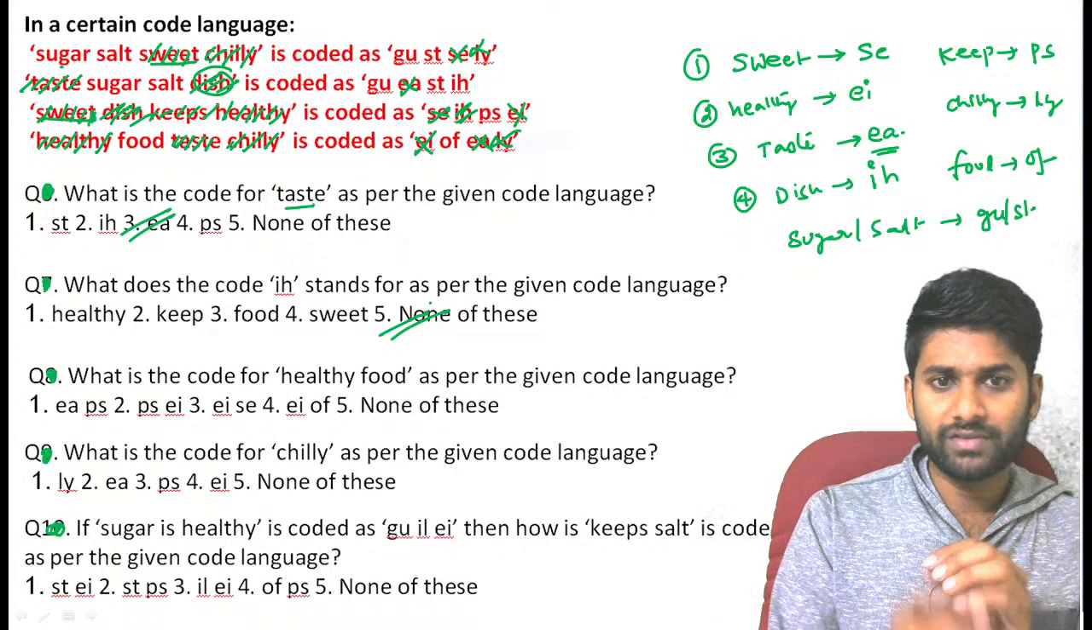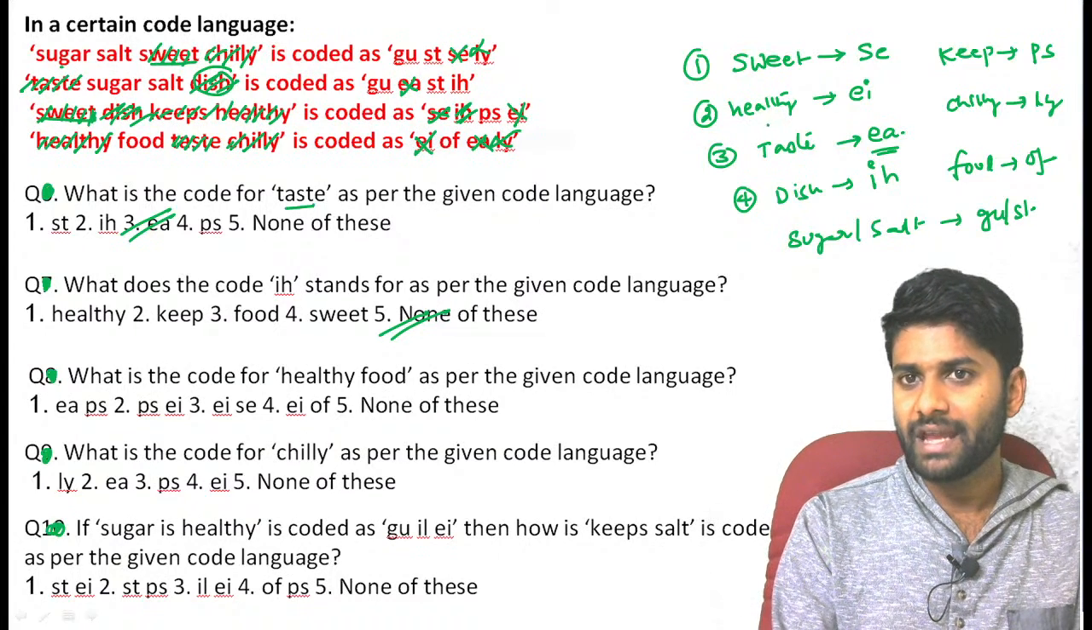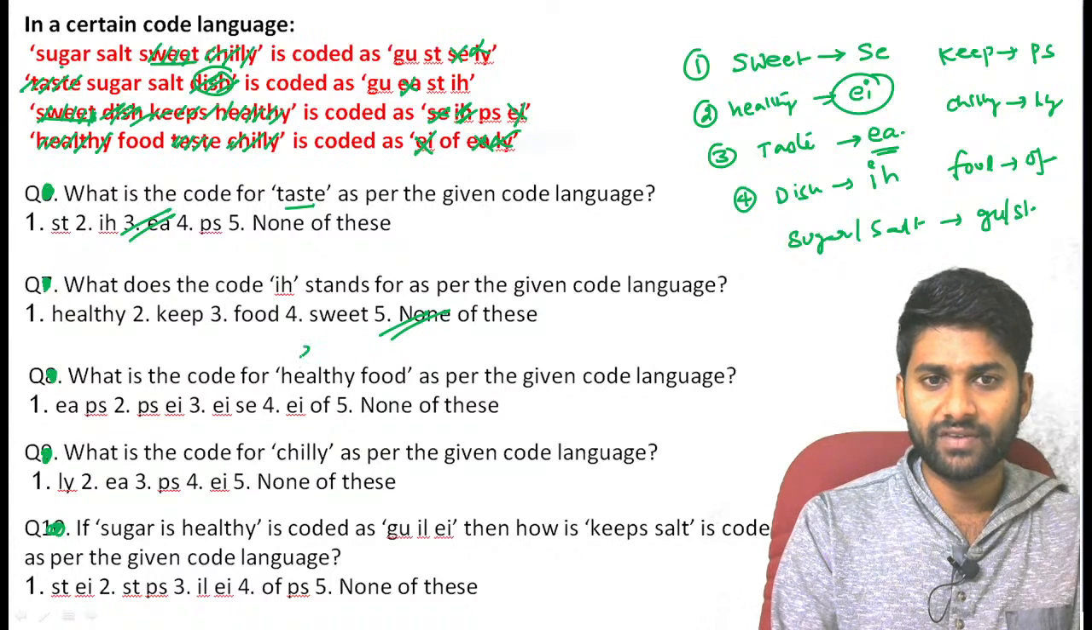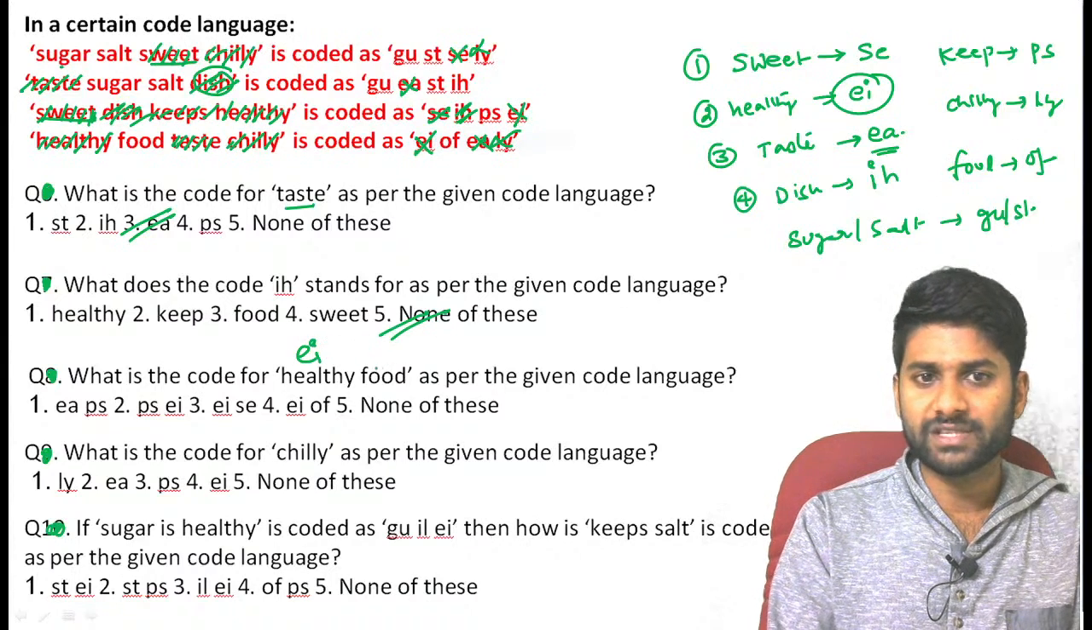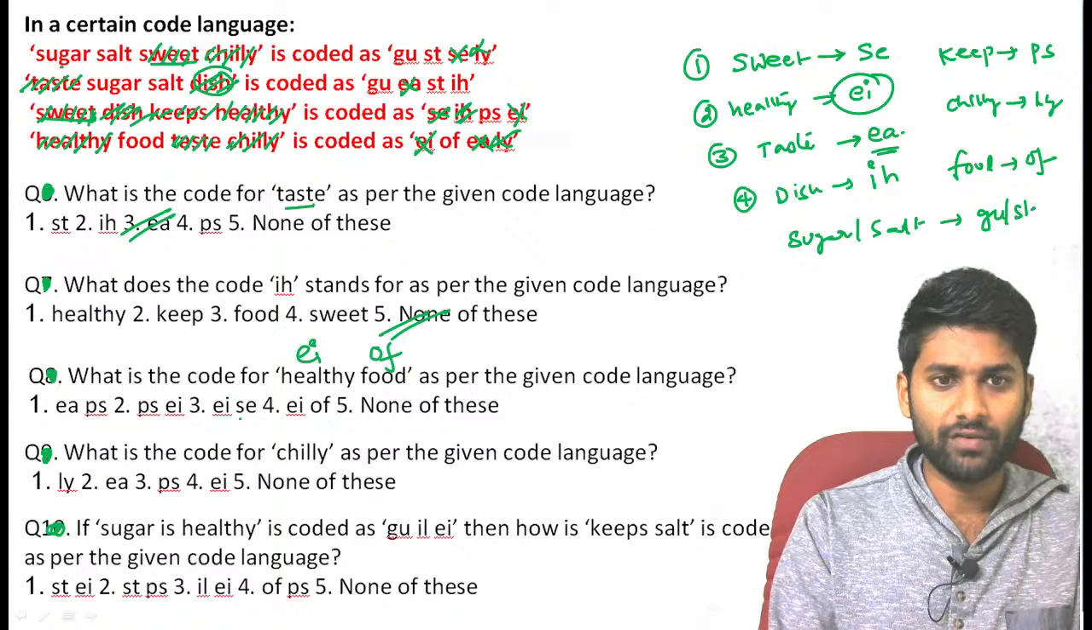Next one. What was the code for healthy food? Here, healthy can be represented by EA and food can be represented by OFF. So the answer is EA and OFF. Option 4 is the correct answer, guys.